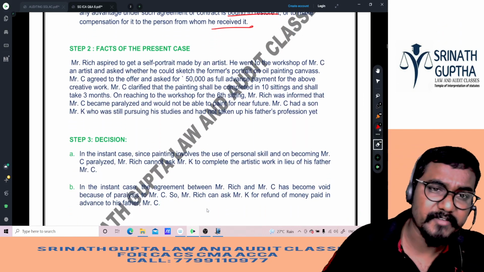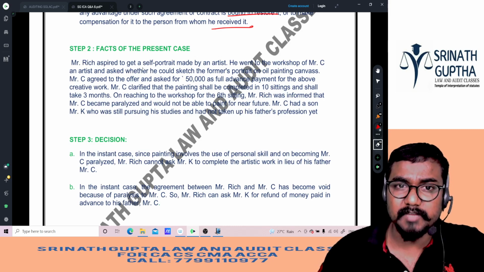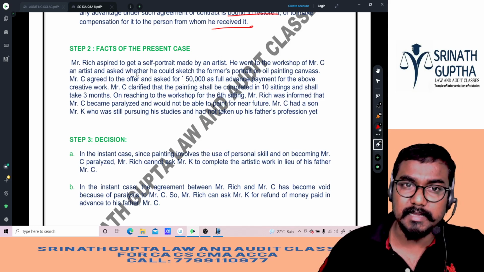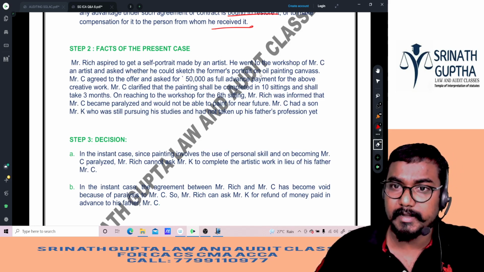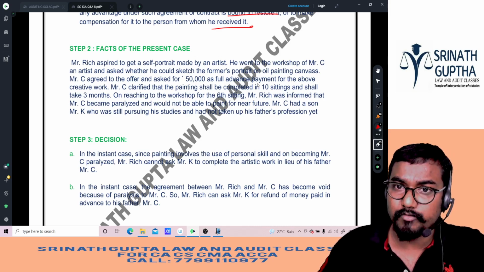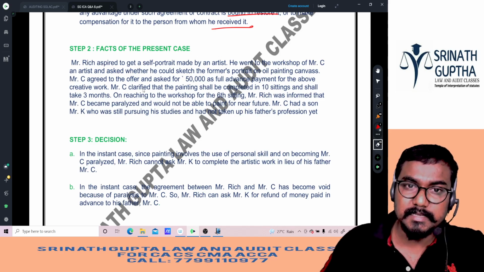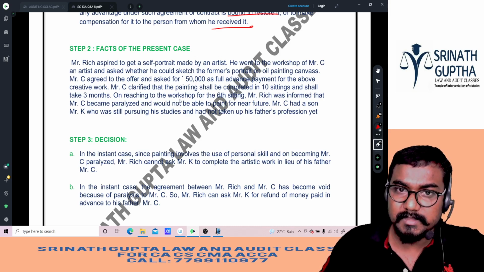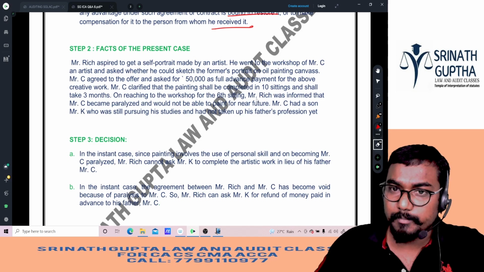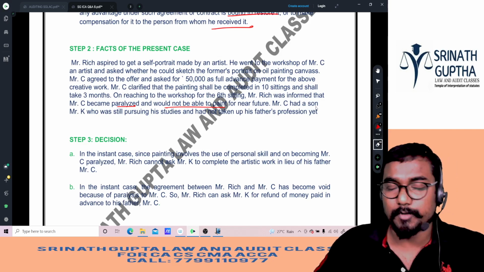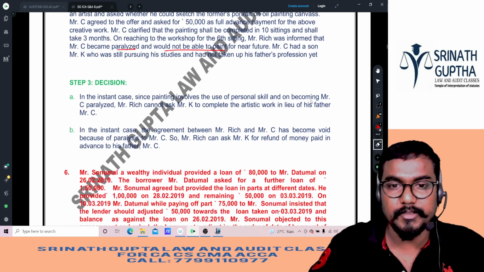Facts of the case. The same facts I have explained, madam. Mr. Rich, aspiring to get a self-portrait made by an artist, went into the workshop of C, an artist, and asked whether he could sketch a portrait on oil painting canvas. Mr. C agreed to the offer and asked 50,000 rupees in full advance payment. C clarified that it will take 10 sittings and 3 months. On reaching the workshop for the 6th sitting, Mr. Rich was informed that C was paralyzed and could not paint in the near future. C's son has not taken up the profession. He is not a professional.